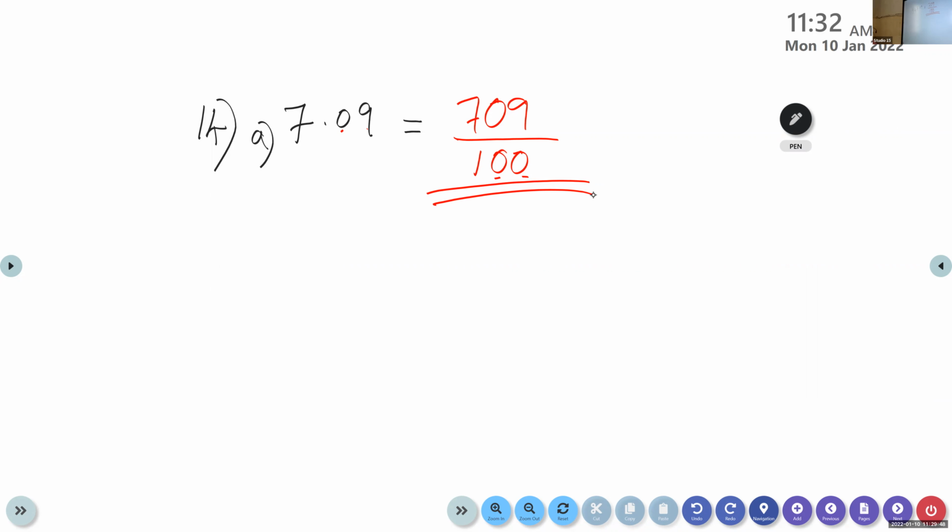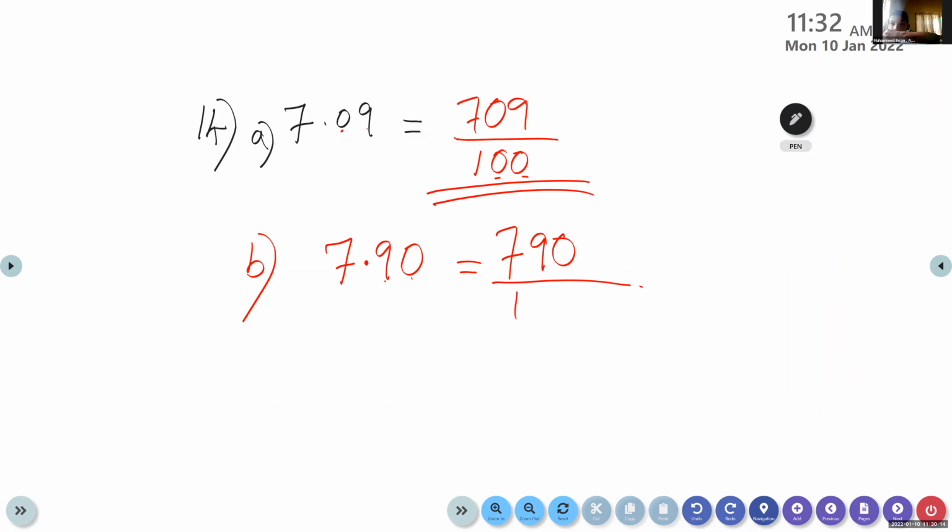So the answer is 709 divided by 100. We have one more question. Do it alone. Ma'am, 7.90. 790 by 100. So first write the number without the decimal point. Then divided by, look, 1, 2, so here also 100. Did you get the same answer? Yes, ma'am, I got the same answer.